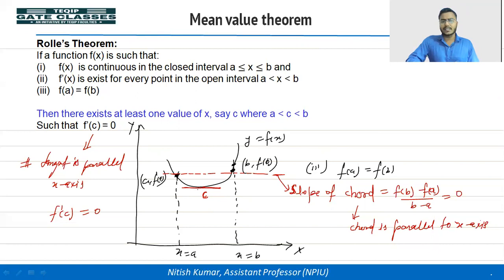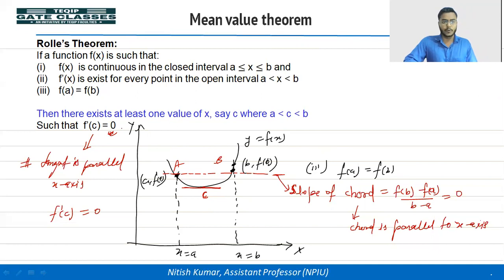Okay. Or we can say at point c, the tangent of the function is parallel to the chord joining the points, suppose this point is a and b. So it is parallel to the chord. But the chord is also parallel to the x-axis, so the tangent will also be parallel to the x-axis. So from the figure, you can understand what is Rolle's theorem.